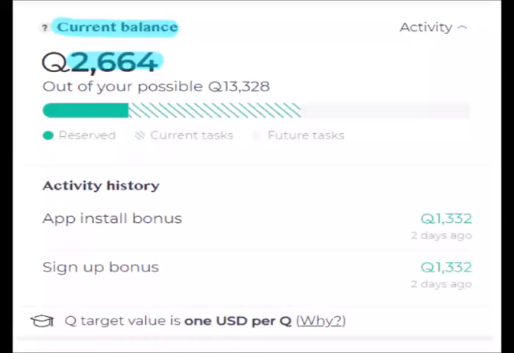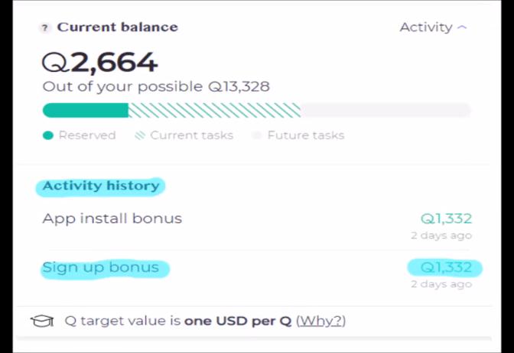The current balance states how much you do have. It is called reserved, but also how much you can obtain during this task period, called current tasks, and the prospective amount of future tasks. In activity history, you will see how much you've got and for what.